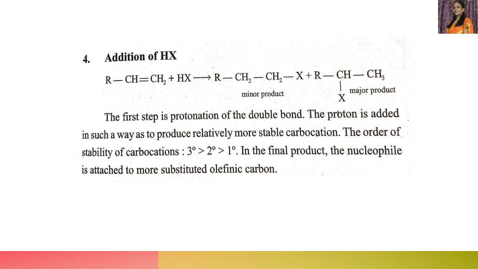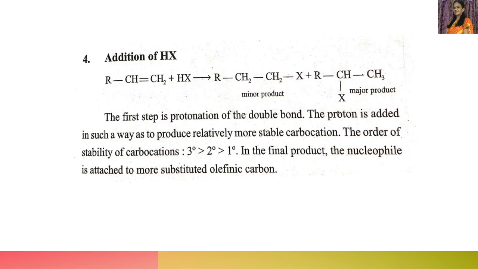If two hydrogens were on each carbon, then it would be symmetrical. Ethylene is symmetrical, whereas this is a substituted ethylene, a monosubstituted ethylene, which is unsymmetrical.